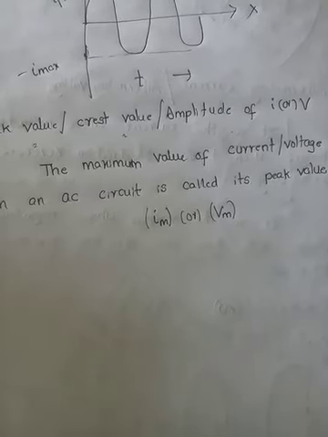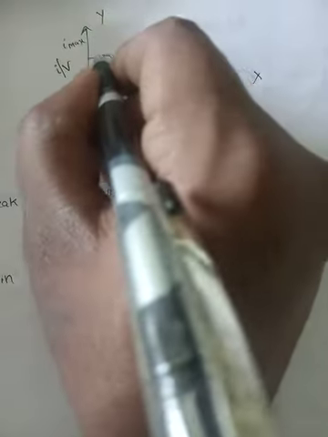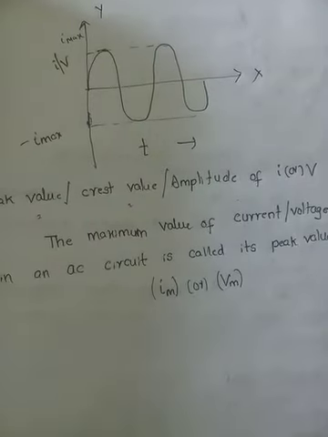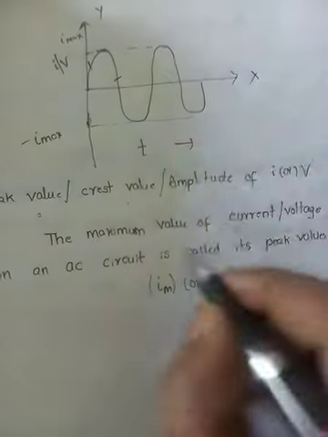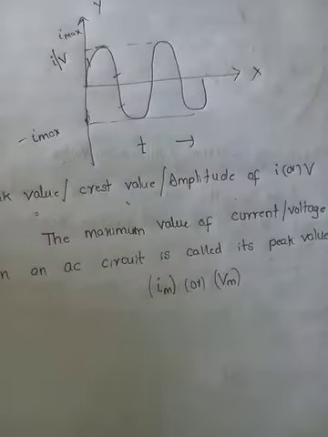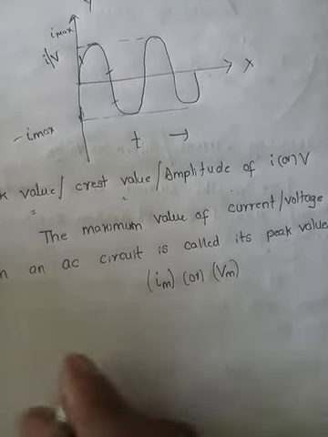Okay. Next one. In circuits I cannot take this value as a reference, right? I want current at this point, or at this point, or here. So, the current keeps on changing, so we call it instantaneous current.